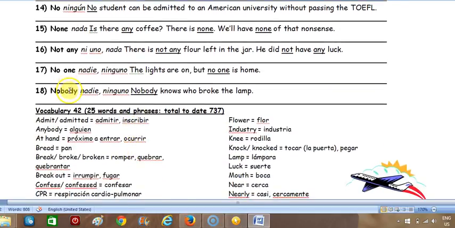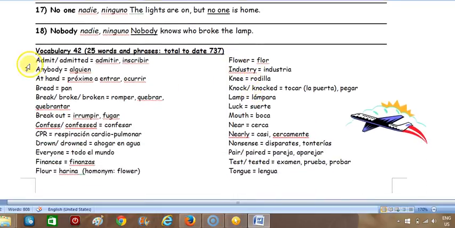Okay, number 18. Nobody knows who broke the lamp. And that's the way it always is.